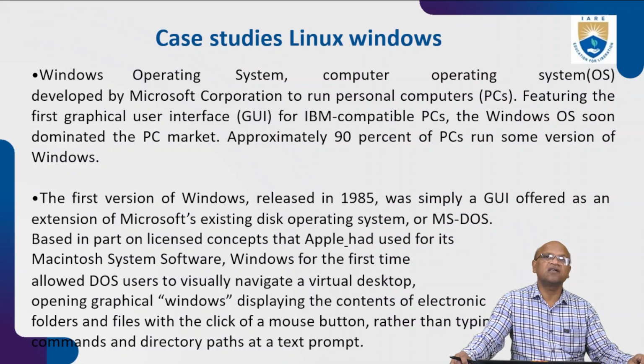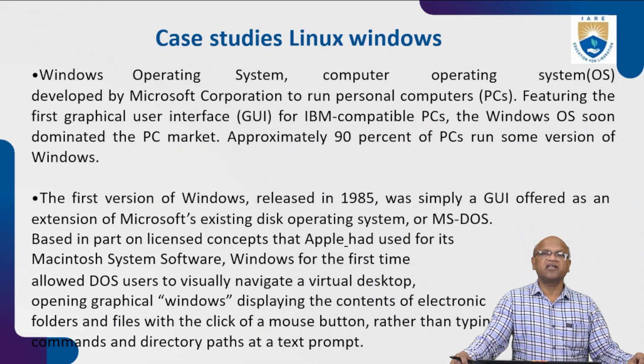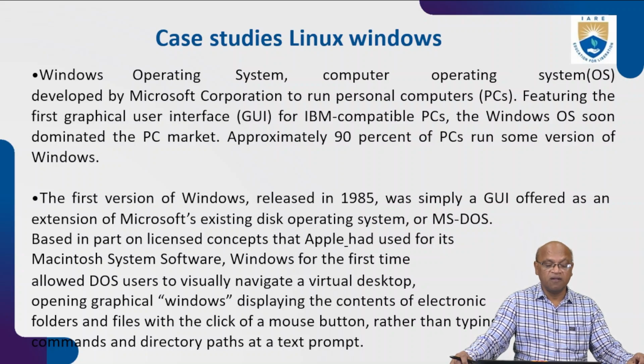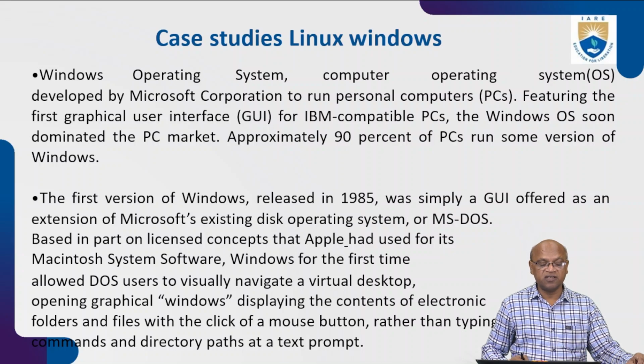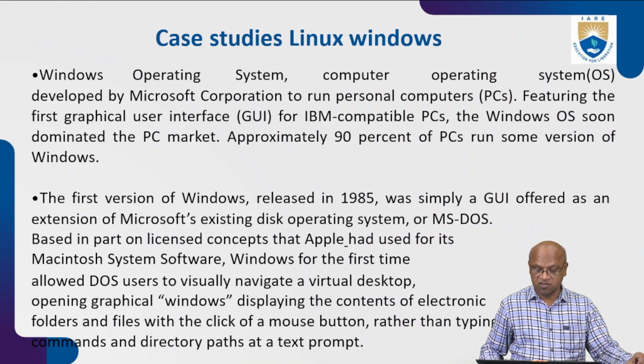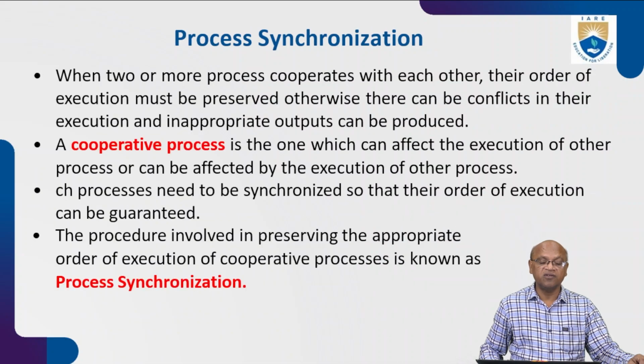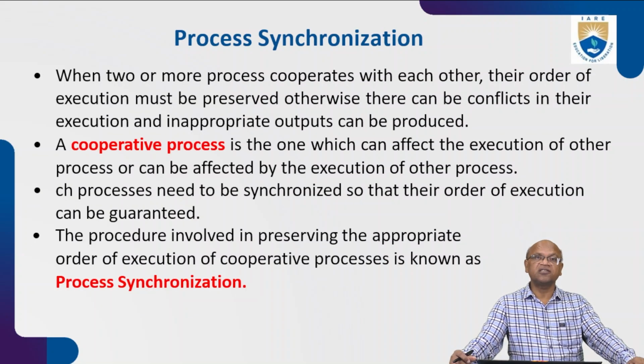The first version of Windows was released in 1985. It was simply a graphical user interface, offered as an extension of Microsoft's existing desktop operating system, MS-DOS. It was based in part on licensed concepts that Apple had used for its Macintosh system software. Windows for the first time allowed DOS users to visually navigate the virtual desktop. So that was Windows and Linux, and now we'll see what is process synchronization.